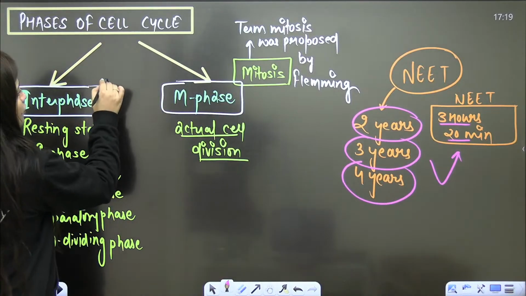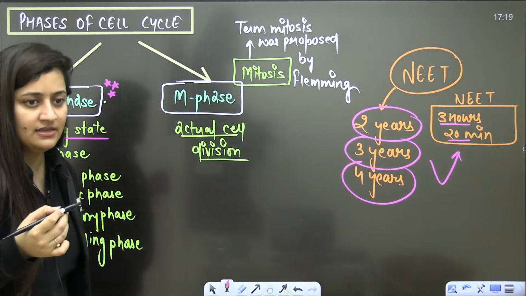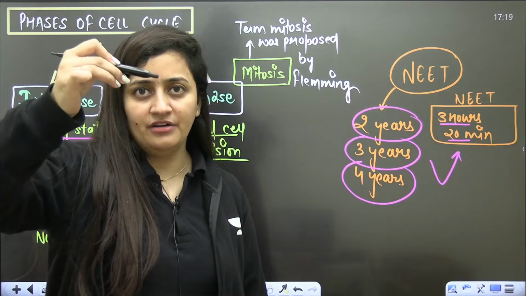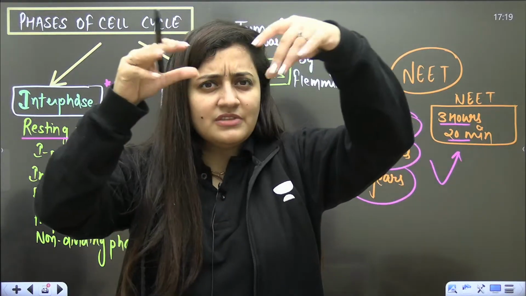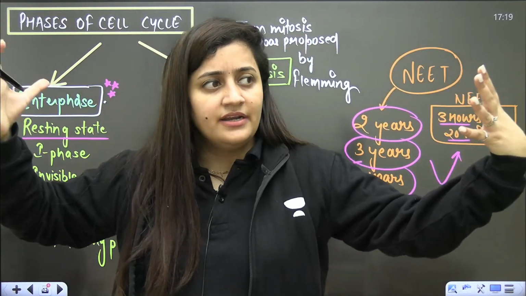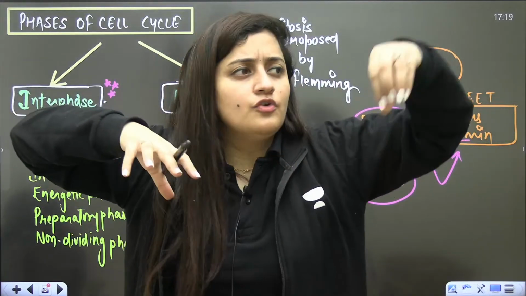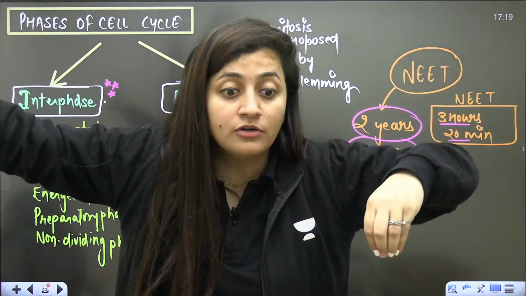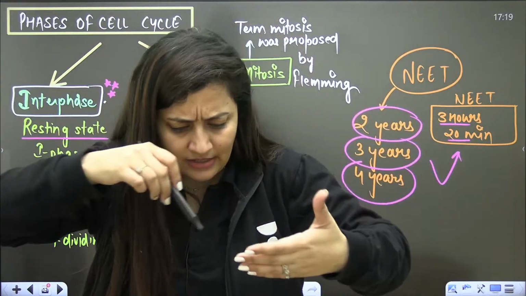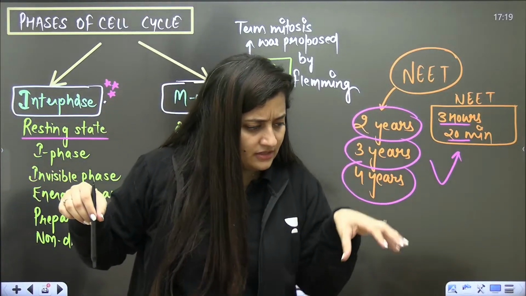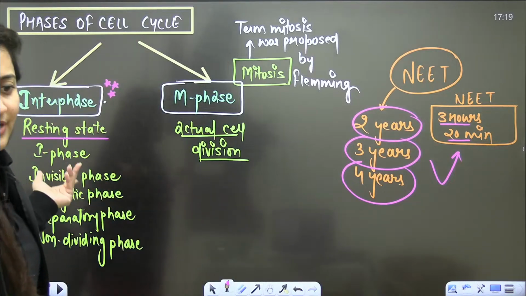So interphase, no doubt, is known as the resting phase. Why resting phase? Because when scientists observed the nucleus of interphase under the microscope, they saw that some threads were there. They didn't notice the chromosomes condensed, and they didn't notice any activity. At that time the microscopes were not so advanced, so they thought, nothing serious, nothing big, some threads are there only.